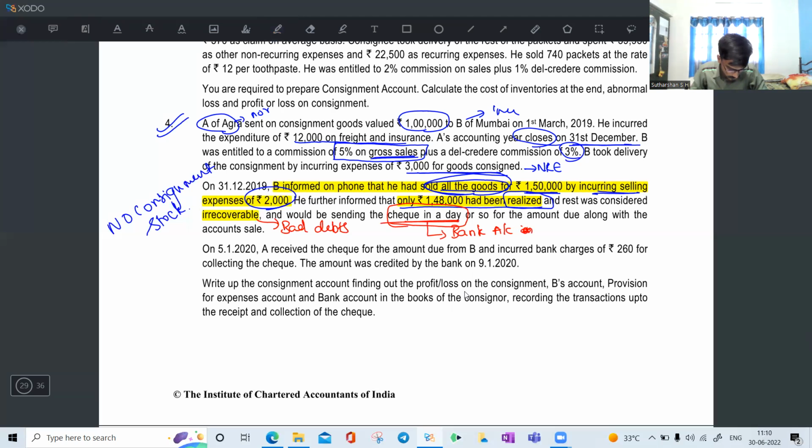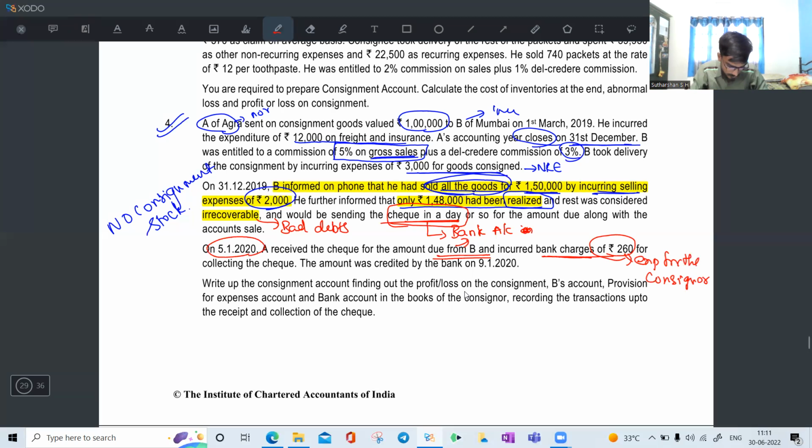On 5/1/2020, received the check for the amount due from B and incurred bank charges of 260 for collecting the check. So we use the bank account on 5th. There is a deduction in bank charges for collecting a check, so it is an expense for the consignor.